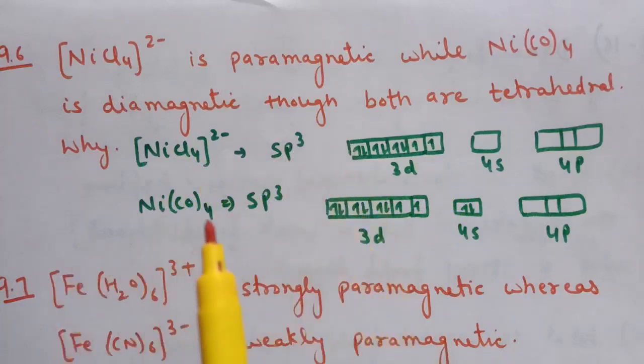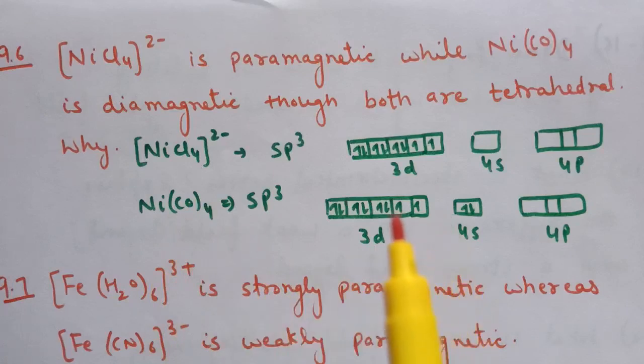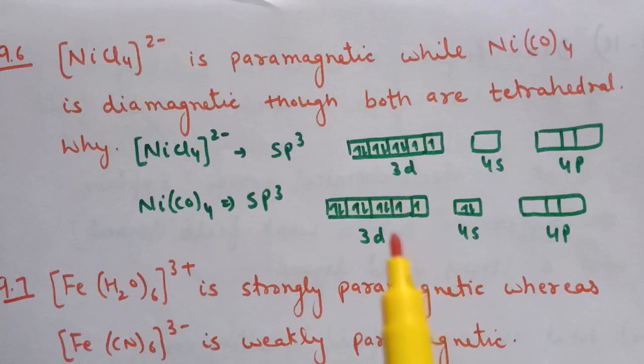But in case of tetracarbonyl nickel, that is Ni(CO)4, CO, carbon monoxide, is a stronger ligand and therefore it will pair up these d electron with these 4s electron. That is, these two 4s electron, they will pair up with the electron which is present in 3d orbital, and therefore after pairing, this nickel will use one 4s and three 4p orbital for the hybridization.